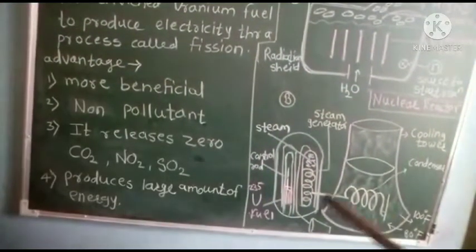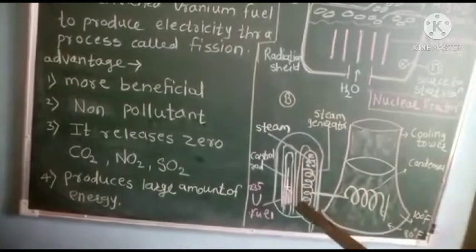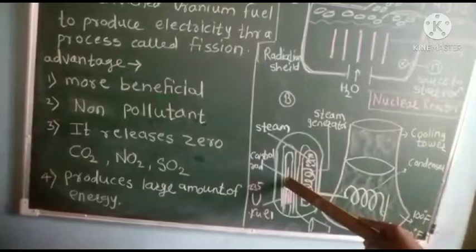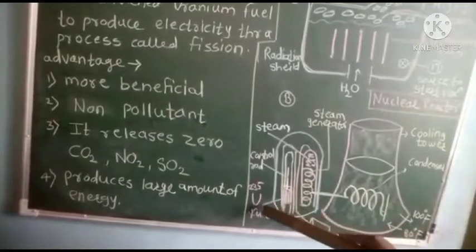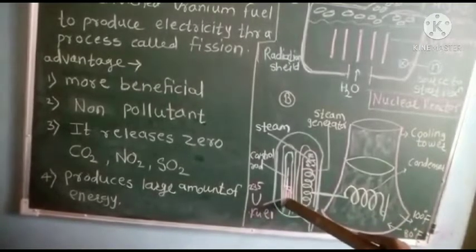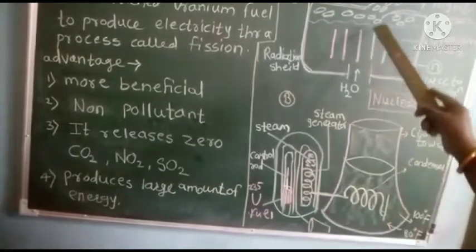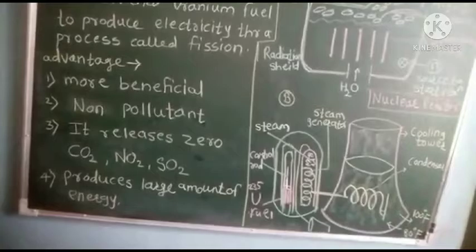Cadmium rods: here in the nuclear power plant, the nuclear reactor has a control rod. In the nuclear reactor, uranium fuel rods create the heat energy, and therefore the boiling water is converted into more steam.